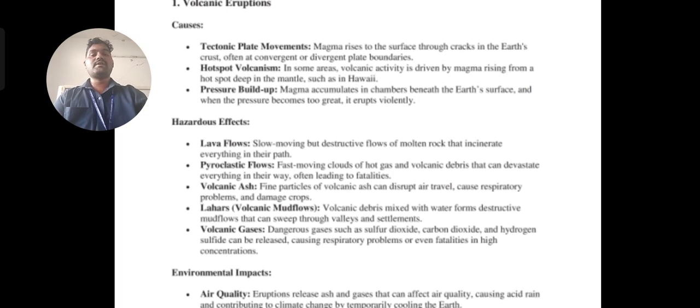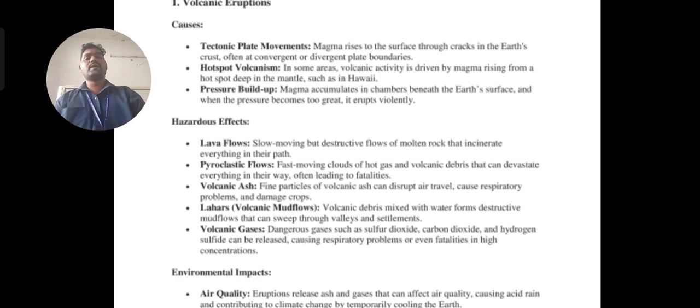The next one is hazardous effects. In these hazardous effects, if the lava flows, everything is going to be destroyed. For example, take Anantagiri. Anantagiri hill is one of the volcanic hot spots. An explosion takes place, and then the lava flows like a fluid through the houses and the roads, and everything is burned, and finally that whole area is destroyed. Likewise, hazardous effects take place.